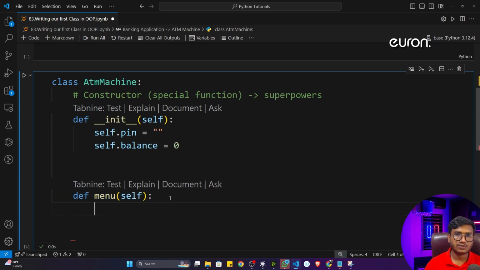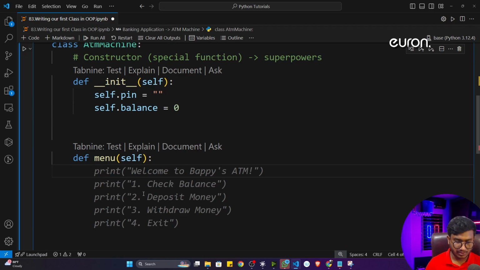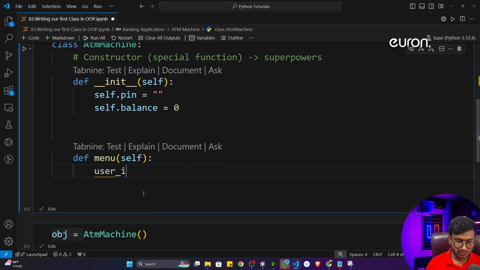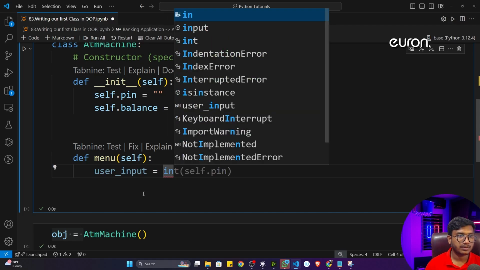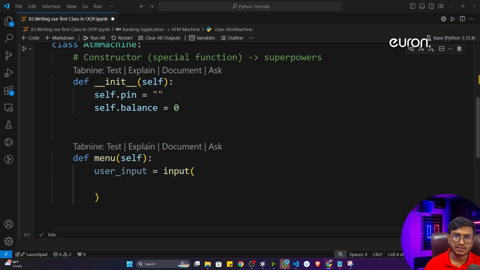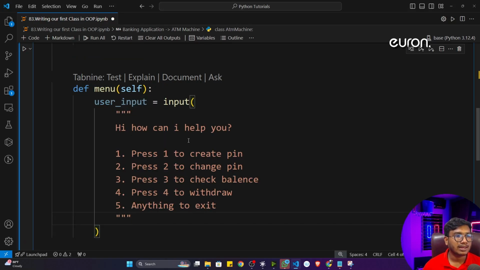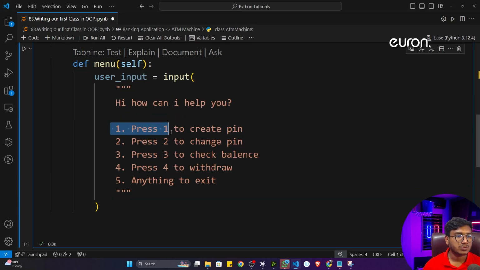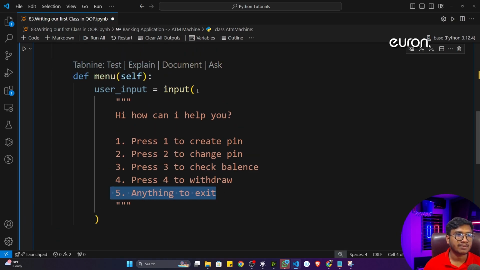Inside that, first of all, I'll take an input from the user, user_input. Inside input, I will first give a message. I have already written the message, let me show you: Hi, how can I help you? Press 1 to create a pin, press 2 to change the pin, press 3 to check the balance, and press 4 to withdraw. If you press anything else, it will exit this ATM machine. This is the welcome message I have given.